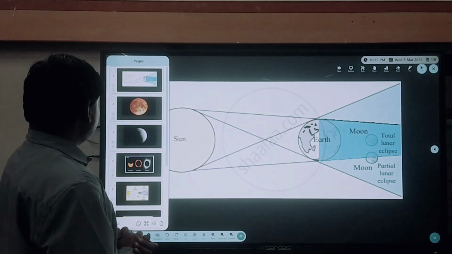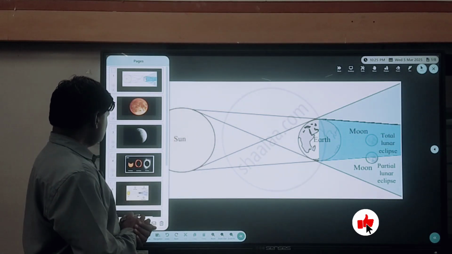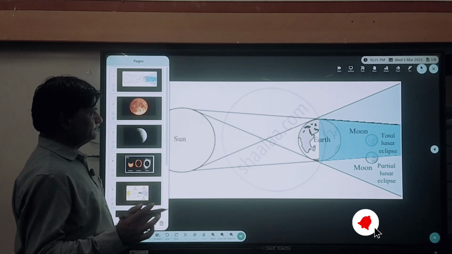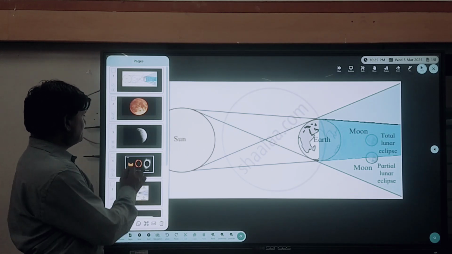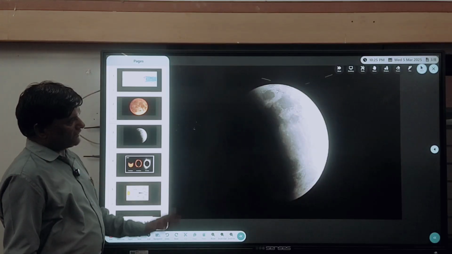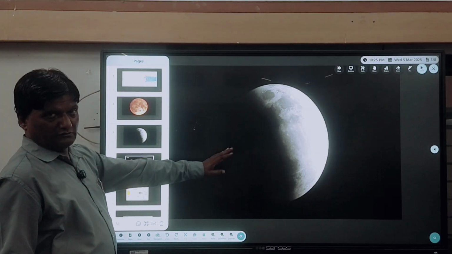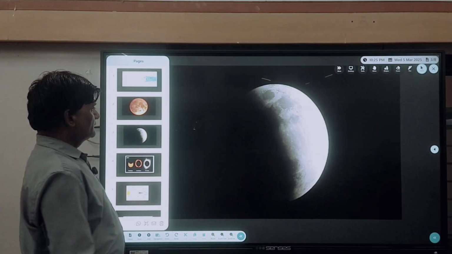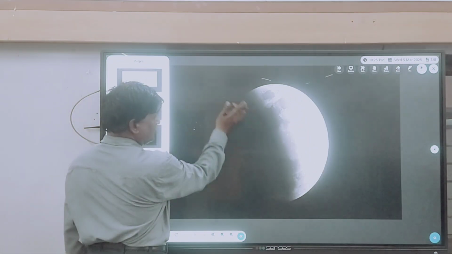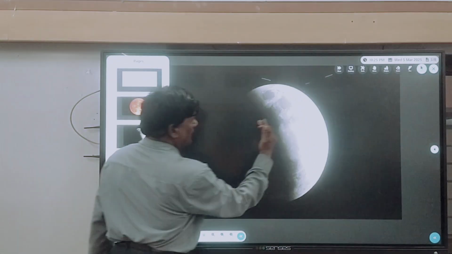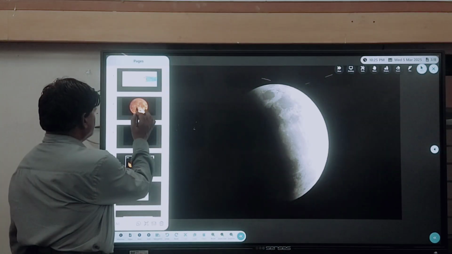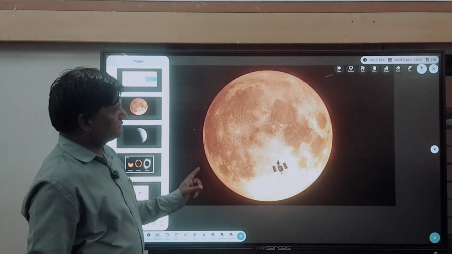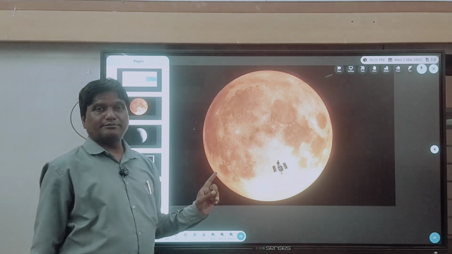In the solar eclipse, you see some diagrams I will show of the lunar eclipse. You see, this is a partial lunar eclipse. Here you can see this is a shadow of the earth, and part of the moon looks brighter, and this is a figure of the total lunar eclipse.